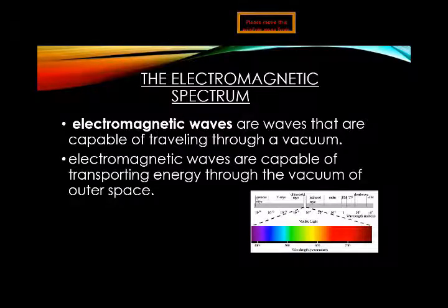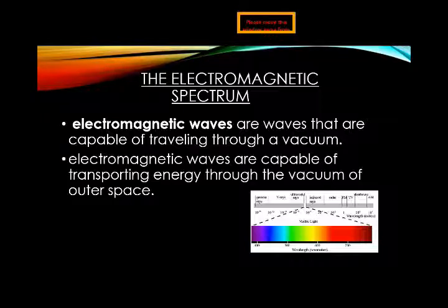It happens due to the presence of electromagnetic radiation in light. These electromagnetic radiations are very useful, and when we make a group of these useful radiations, that is known as the electromagnetic spectrum.